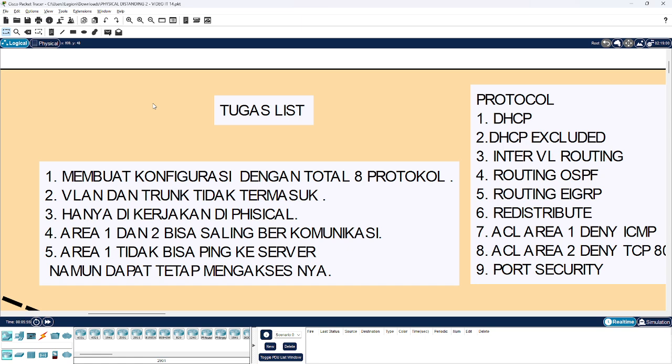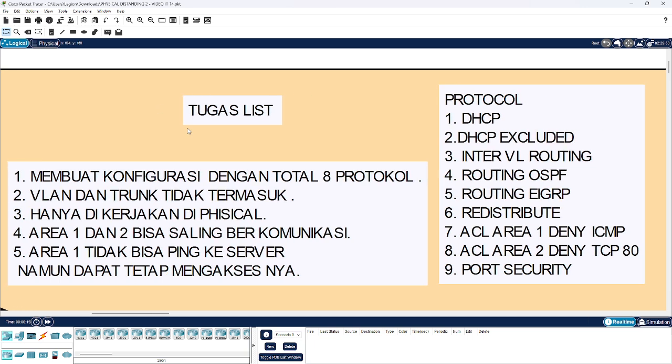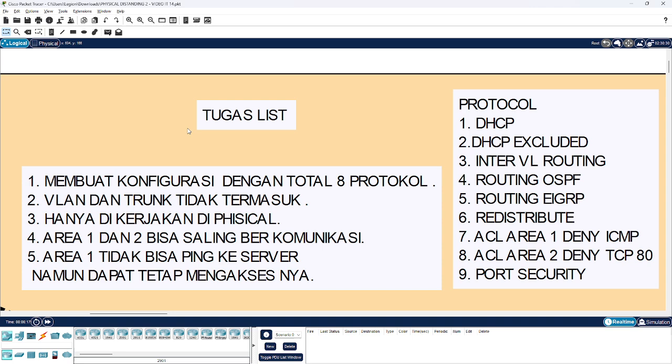And then the fifth task is that area 1 is forbidden to ping the server, it can't ping the server, but it can access the server. How to access it, later I will show you how to access the server.